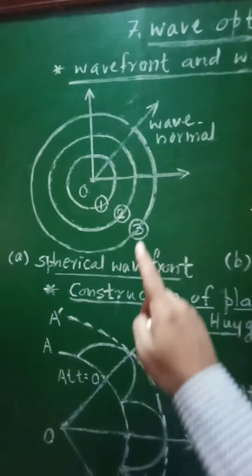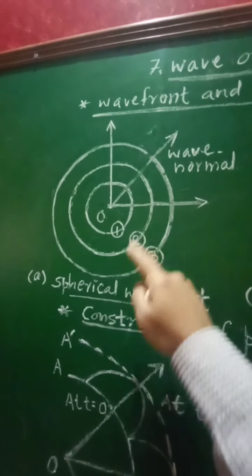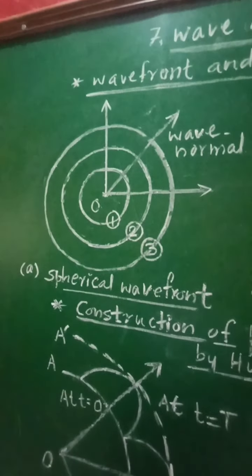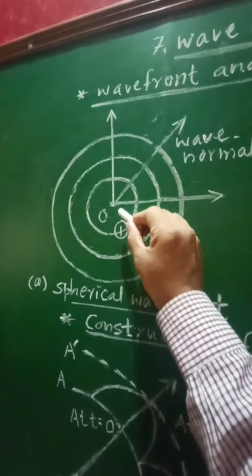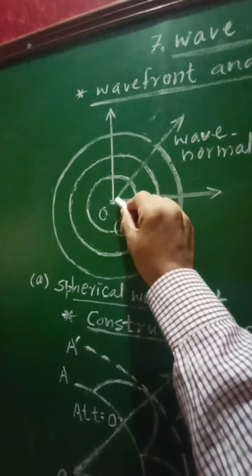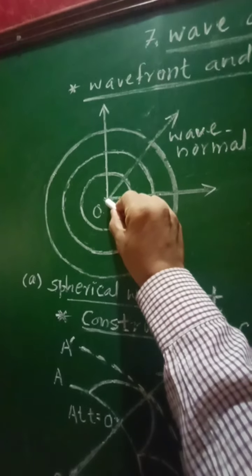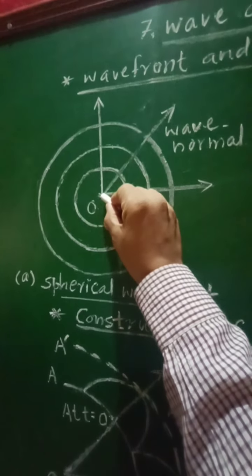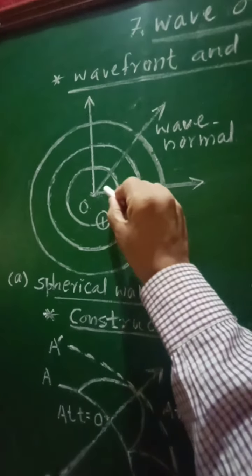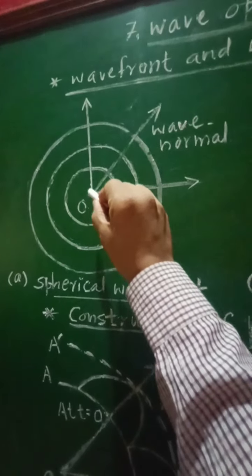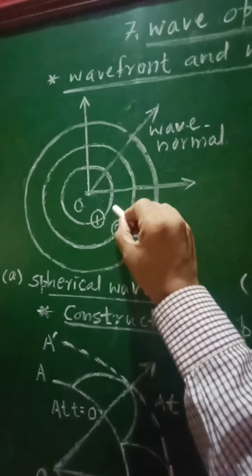If you consider this spherical wavefront, then how will it originate? For that, at point O, the source of light will be placed, so that this source of light which is placed at point O will emit light waves in all possible directions.